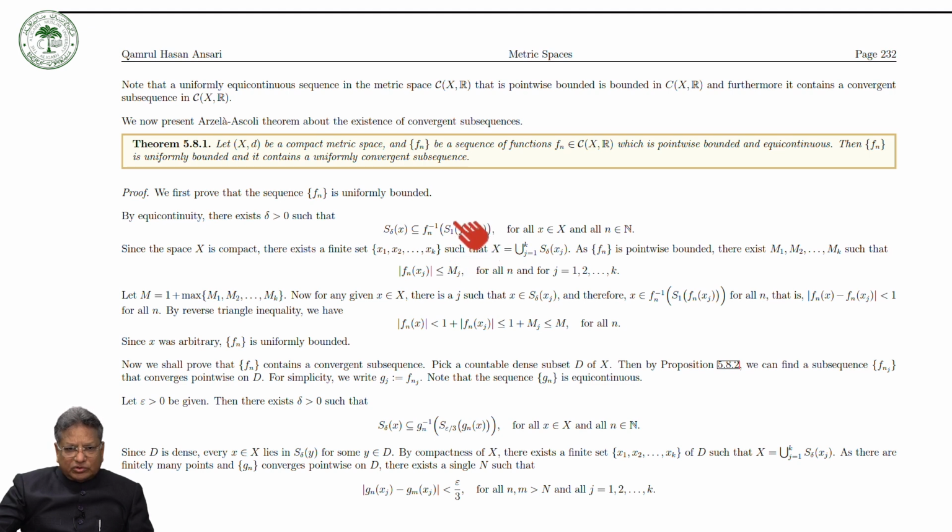This is an open set, and Fn is a continuous function, so this open set lies in the inverse image of this.